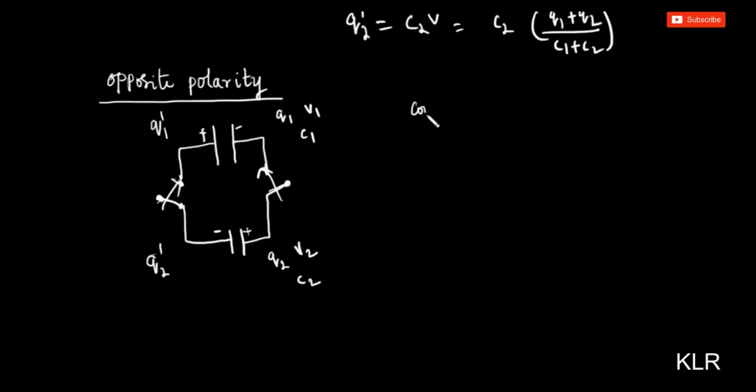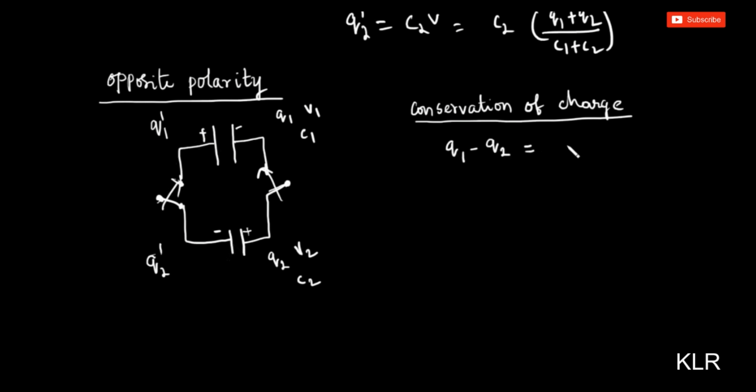So I'll apply the conservation of charge here. Then Q1 minus Q2 is equal to Q1 dash plus Q2 dash.